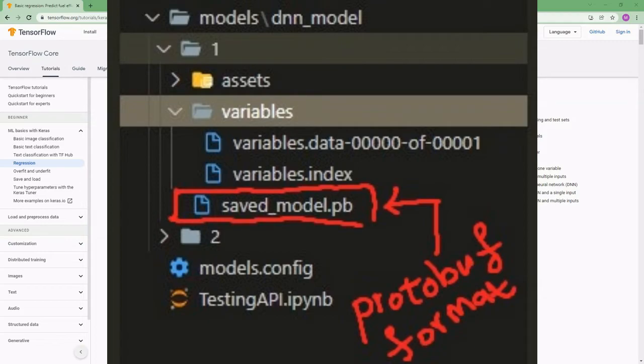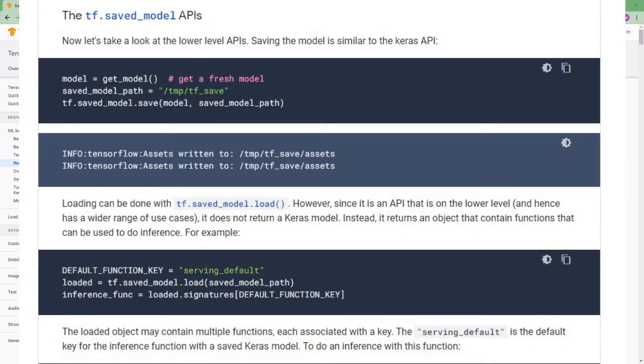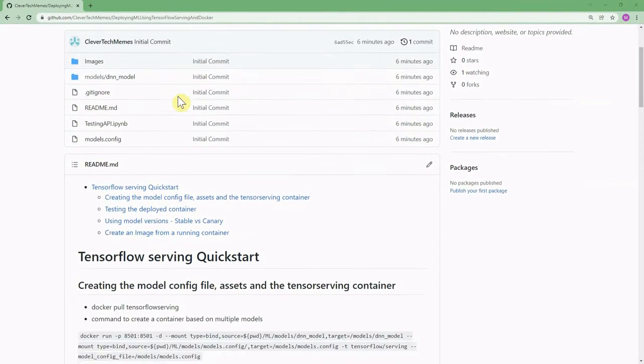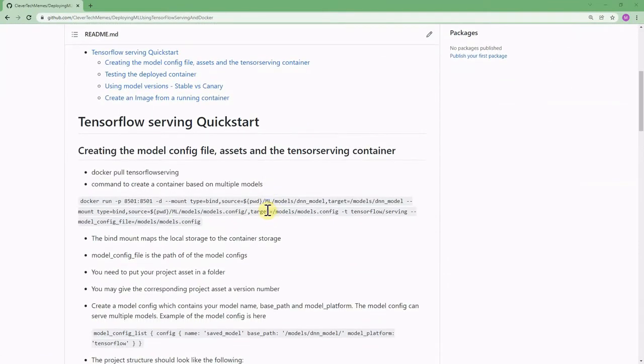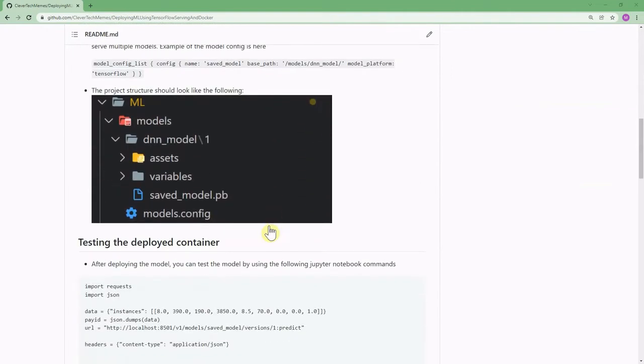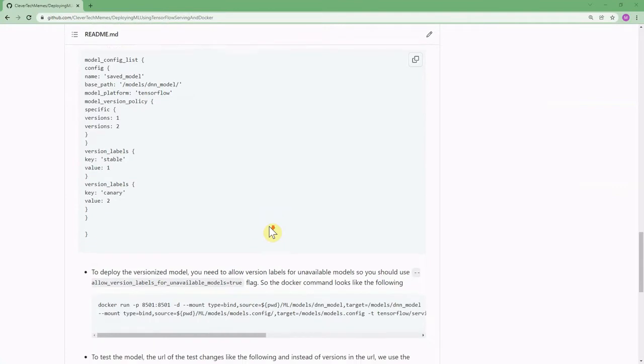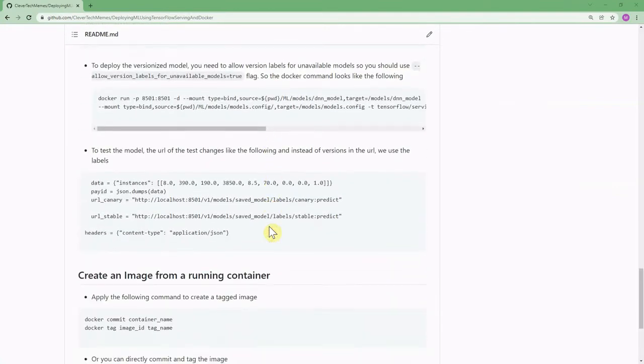So we should consider that after training a machine learning classifier, we can save the whole model with all its parameters, and TensorFlow provides us with the Protobuf format. I have put a link to where you can find it in the GitHub page of the Clever Tech Memes channel, the model which we are going to deploy in this video. So let's get started.